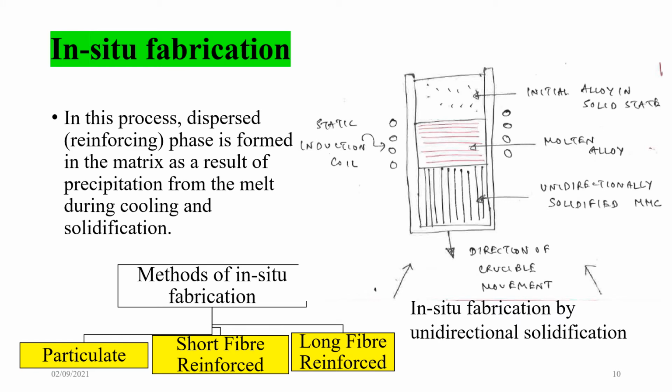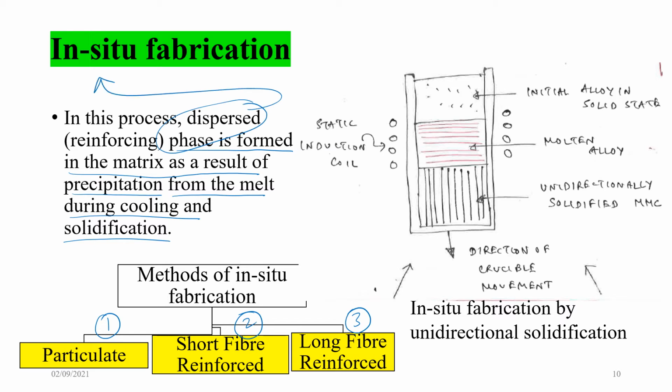Now the next method is in situ fabrication. So in situ fabrication can be of three types: the particulate, short fiber reinforced, and long fiber reinforced. So what happens here? Dispersed reinforcing phase is formed in the matrix as a result of precipitation from the melt during cooling and solidification. Dispersed phase is formed in situ.